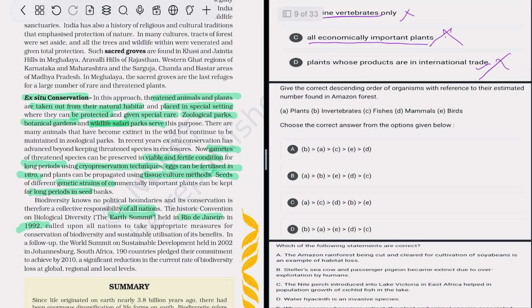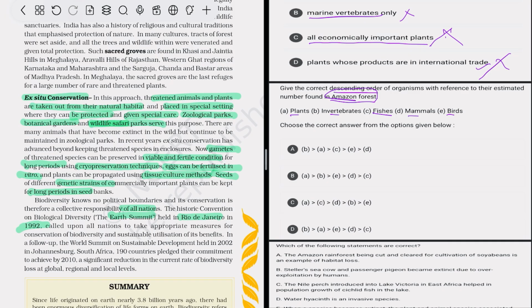After that, that is about the Amazon forest. The Amazon forest is basically the lungs of the forest and lungs of the earth. Why? Because it gives nearly 70% of oxygen, and there is a great diversity of plants, animals, etc. So here plants, invertebrates, fishes, mammals, and birds are given, and you have to arrange them in descending order.